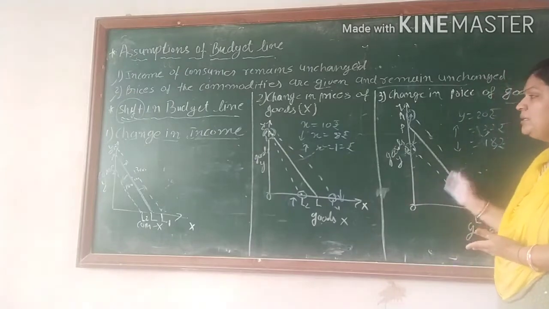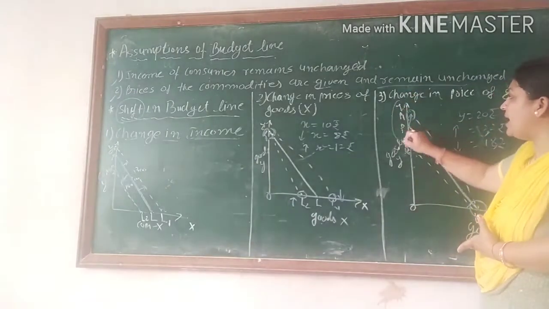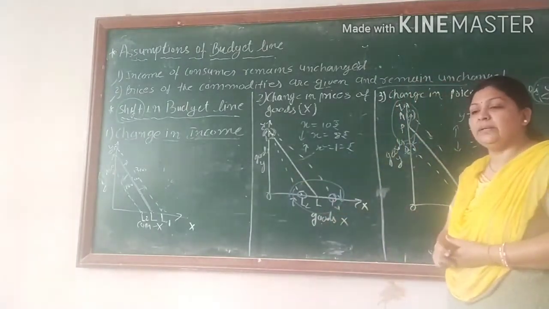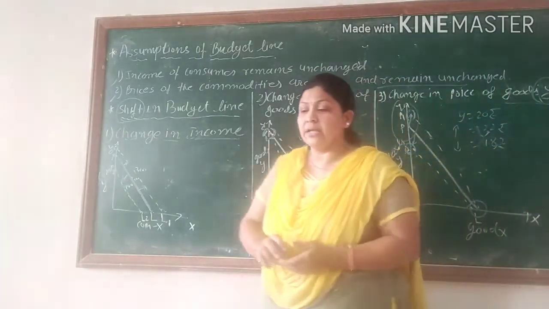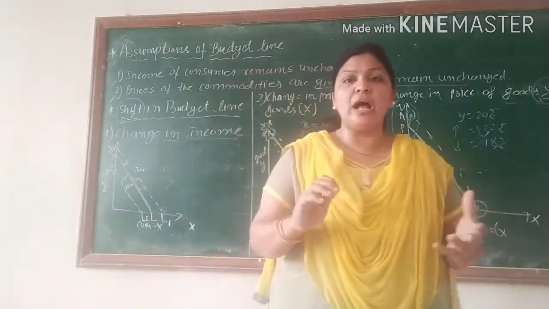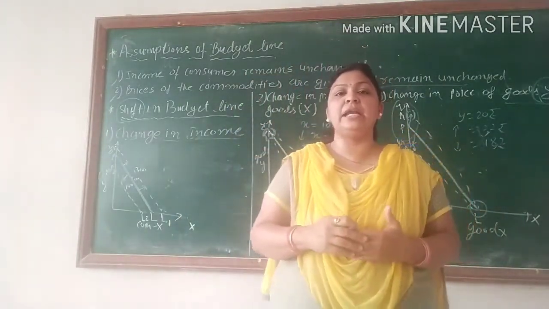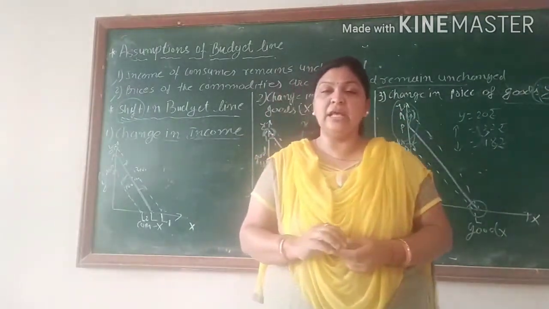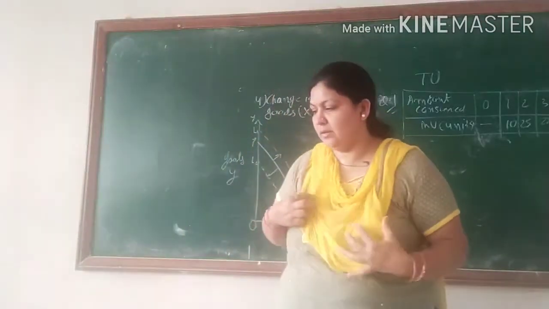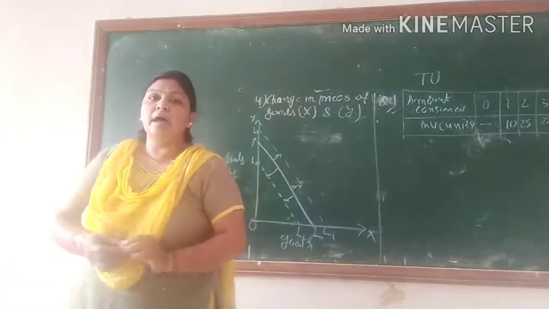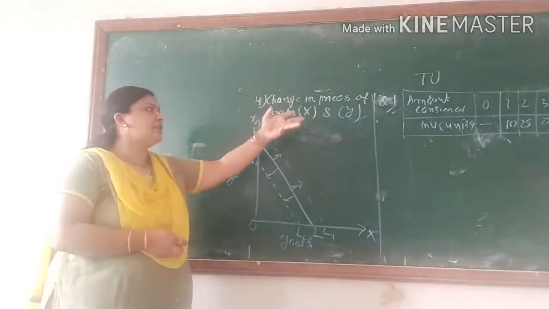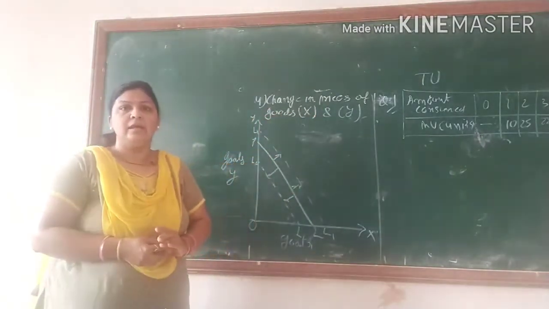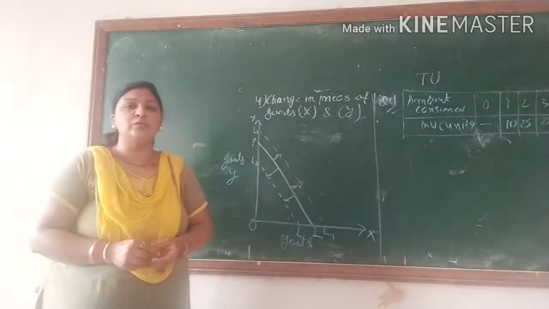Same situation, but vice versa. Only on the y axis this happened, and on this side, on the x axis, this will happen. And the third situation is when in the 2 graphs there are 2 side effects, it means x goods also change in price and the y goods also change in price. Now the fourth is the change in prices of goods x and y both sides. Change in price of goods x and goods y both.